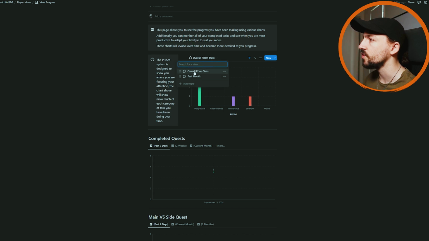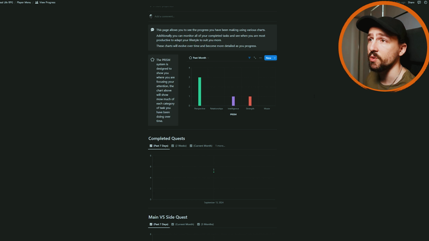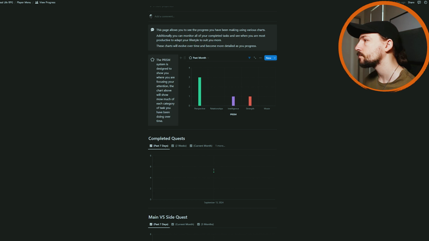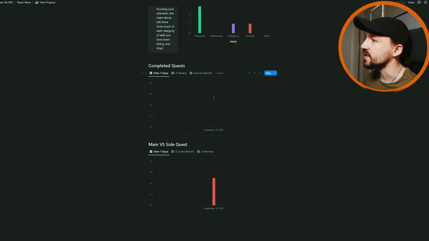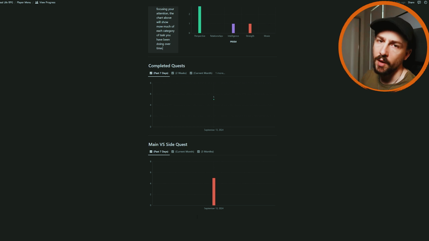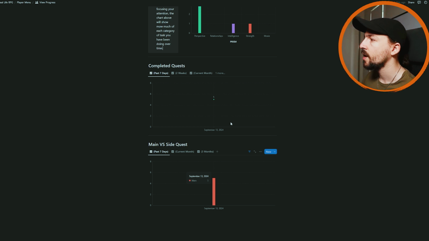And these can be viewed overall, so of all the tasks you've done, or just in the past month. And these will always start from the first of the month. So in this regard, there will be 13 days worth of logs, because today is the 13th of September. So if I go back to that, and then down here we also have tasks completed, and then the categorization of, okay, how many main quests versus side quests I've done. And this is broken down into 7 days, 2 weeks, current month, and 3 months.